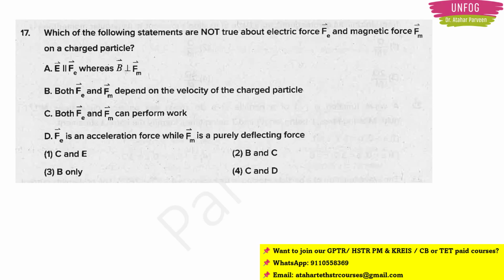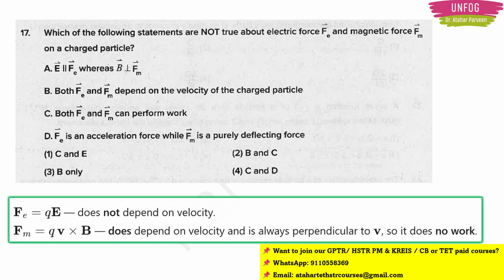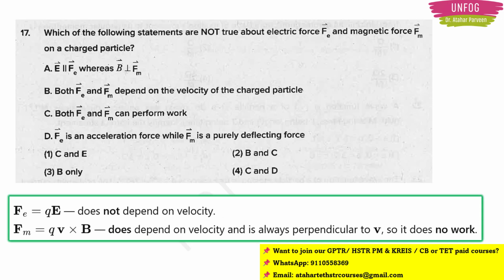See, first you should understand that the electric force is equal to Q into E. Now this Q into E does not depend on velocity, because you don't have the velocity term here, right? So Fe is not depending on velocity, whereas Fm is depending on velocity, because it is Q V into B. This is not actually into, this is a cross product, right?